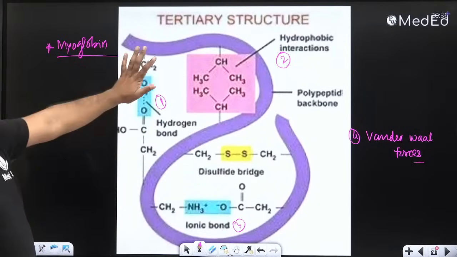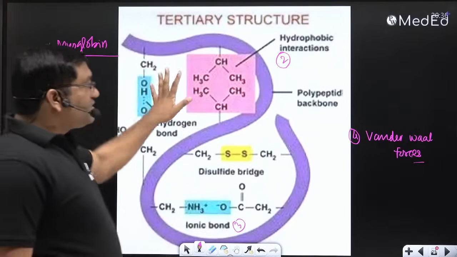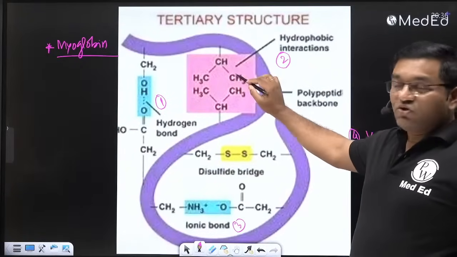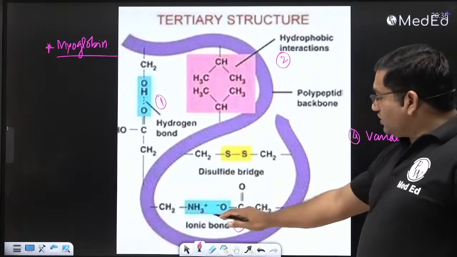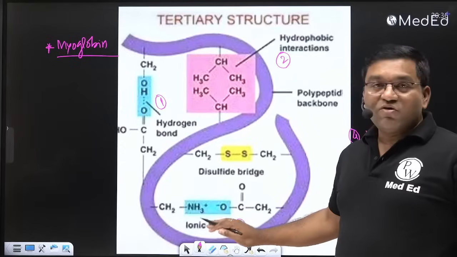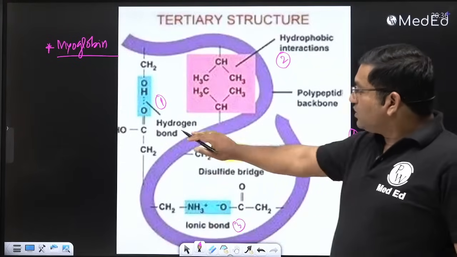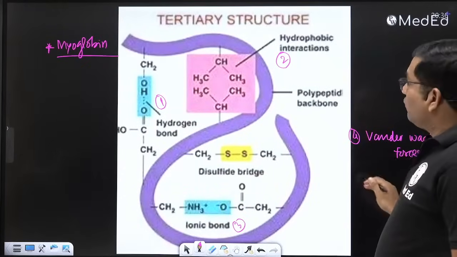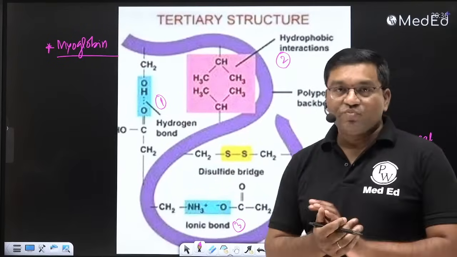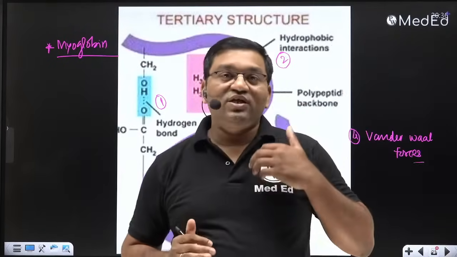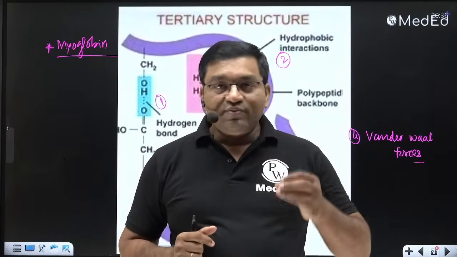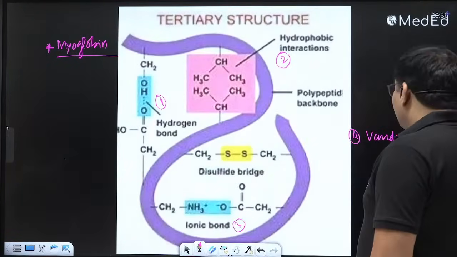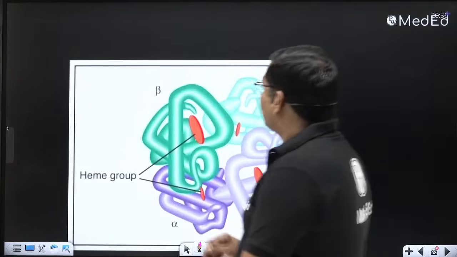So, tertiary structure of the protein. This diagram is important. Here the hydrophobic interaction between the non-polar amino acids, the positively and negatively charged groups form the ionic bond. The hydrogen bond between the R groups and the van der Waals forces stabilize the tertiary structure of protein. Example is myoglobin. We said self constructed room is an example of tertiary structure of the protein. Myoglobin is the example. And this is quaternary structure.